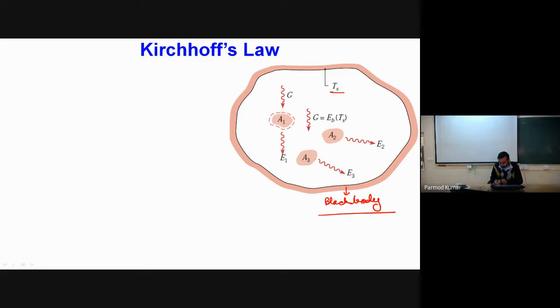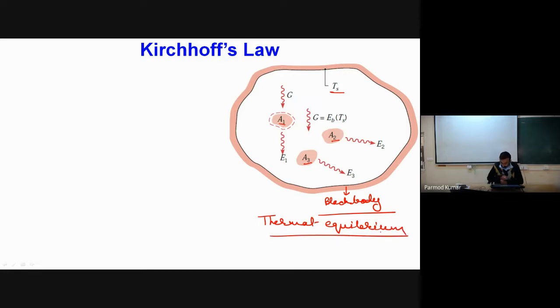Now within this enclosure, say we are having small sized multiple surfaces having area A1, A2, A3 and so on. Okay, and we are considering that these surfaces A1, A2, A3 etc. are in thermal equilibrium with the black body. So what I am saying, a very important term, is that the surfaces which I have considered over here are in thermal equilibrium with the black body.